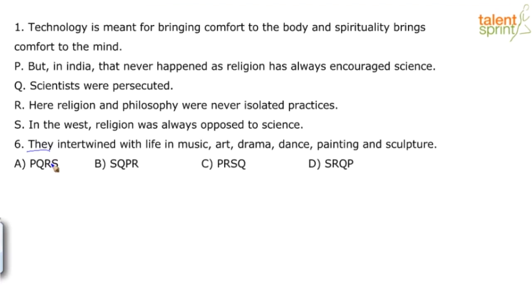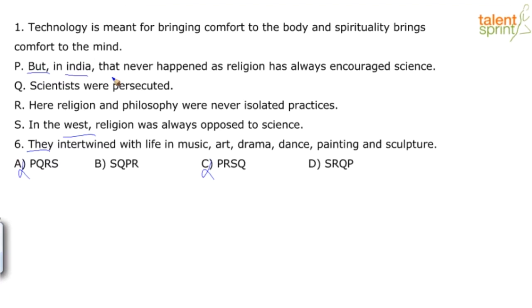Look at the options itself, right? It says P starts with but in India. Obviously, it cannot start with P. So I will eliminate A and C, right? Because of the contradictory but. If you look at PQRS, the comparison is between India and the West, right? Which means in the West has to start prior to India, right? Technology is meant for bringing comfort to the body and spirituality brings comfort to the mind is a very general statement. But if you look at PQRS, there is a very clear distinction where they are comparing between India and West.